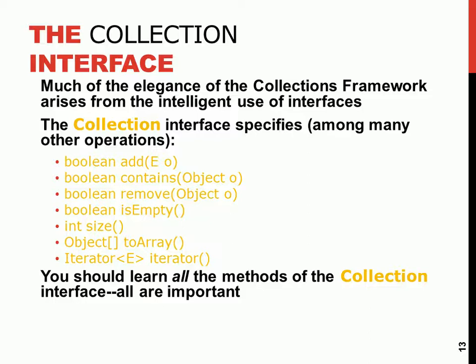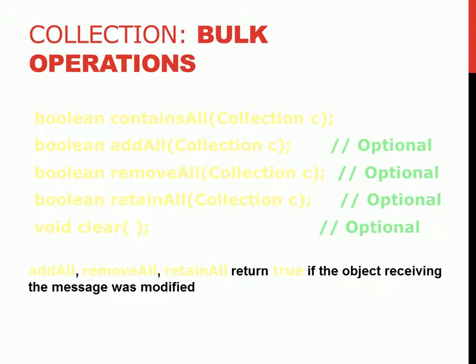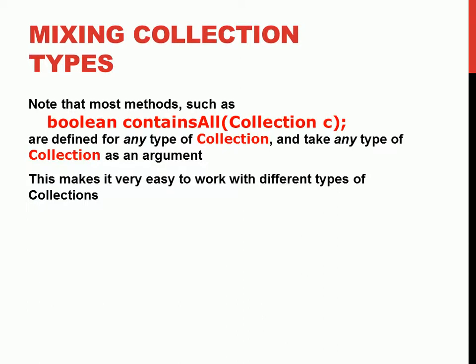The iterator is used to iterate through the content of each collection, instead of using a for loop. There are times you want to do some bulk operation. You want to check whether a collection contains another collection. Maybe you already have a set of something, and you are coming with another set. So you check whether it contains this set, to return true or false.